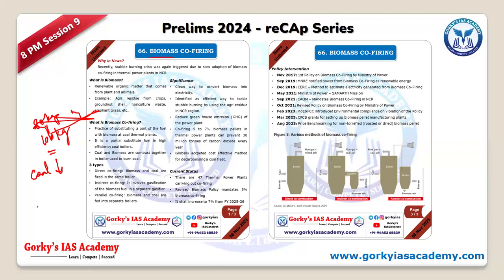Does biomass not emit greenhouse gases, can you say that? No, sir, it does. Definitely, biomass will have emissions, no doubt about it, because at minimum you have carbon dioxide, right? But the thing is that you don't have other serious gases like sulfur and nitrogen oxides. So those types of things will not be there. It will be carbon monoxide, carbon dioxide. Those types of things will be there. Clear? Okay.